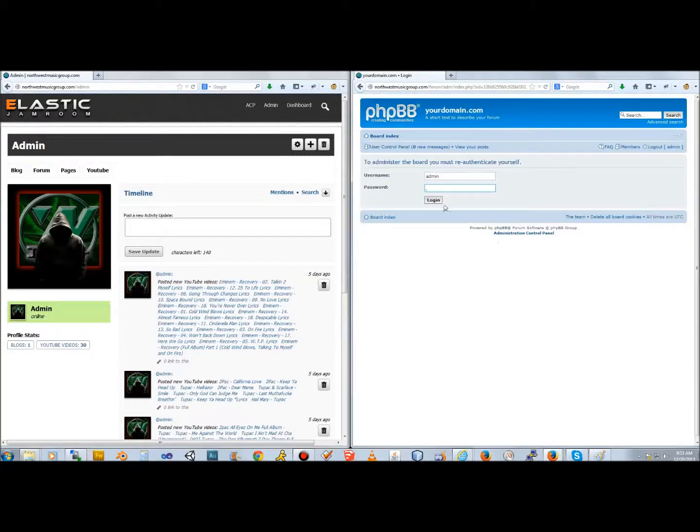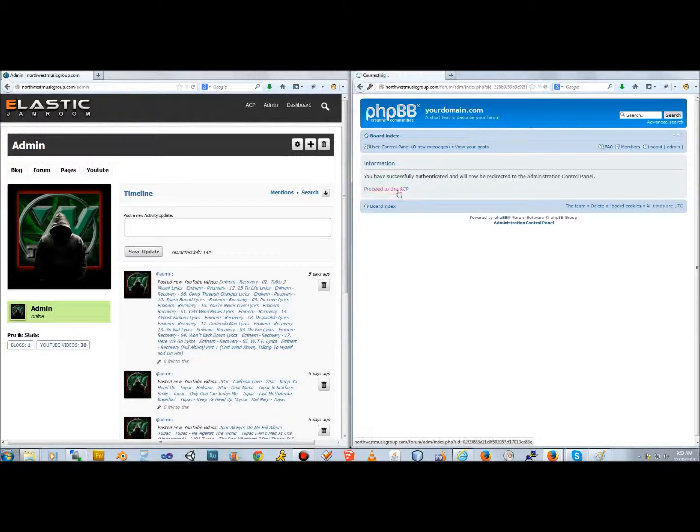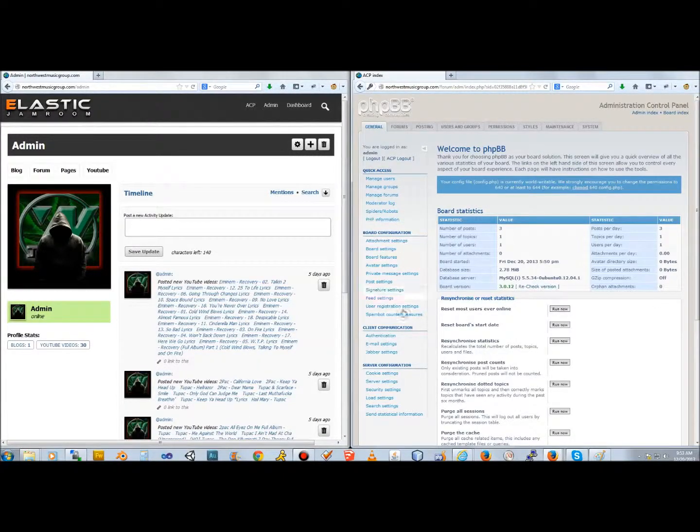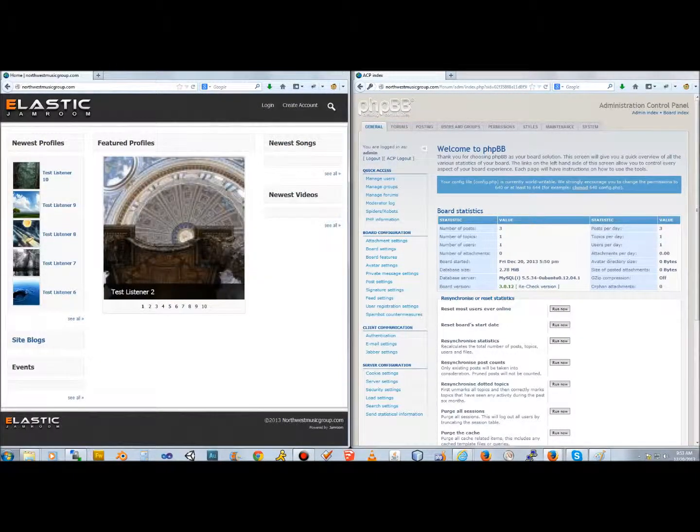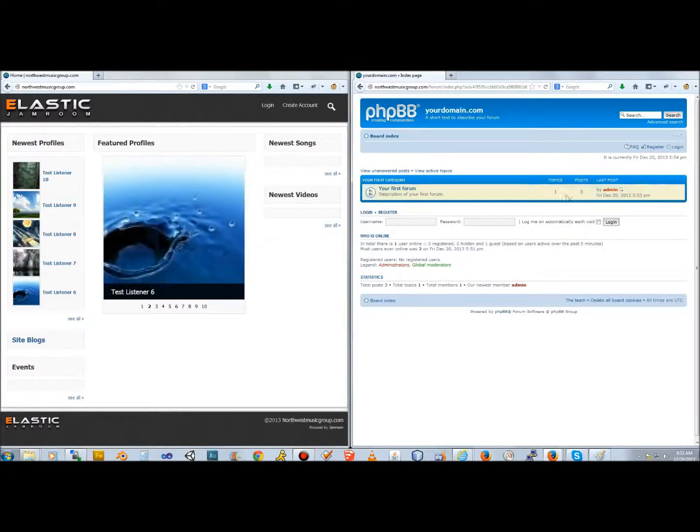Also, I can go into the control panel right here and change anything I'd like. For further testing, I'm going to log out. And if I go over here and refresh my page, I'm logged out of the system. I can't move. So it's fully integrated with the administrator as well.